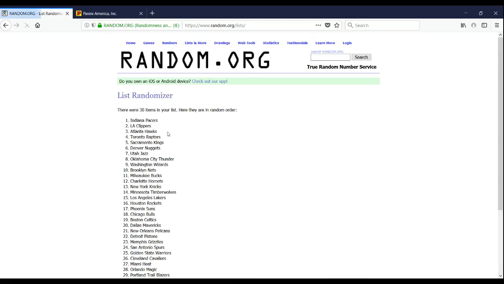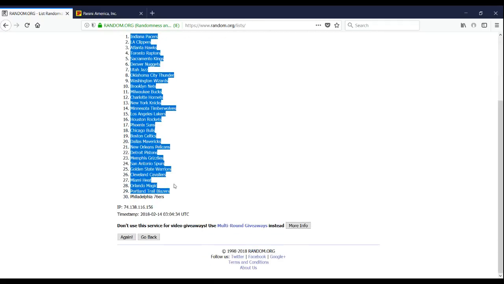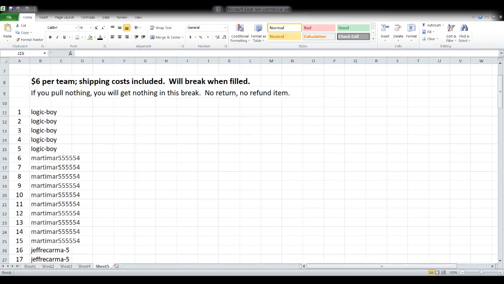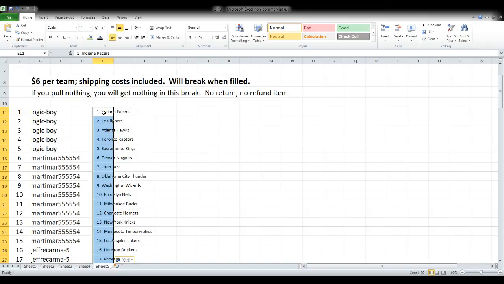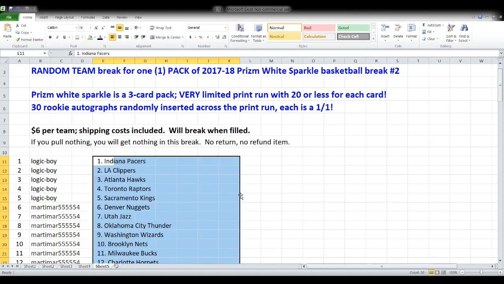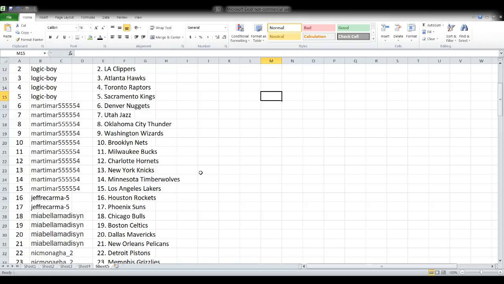So here comes our randomizing of the teams. And we're going to grab... this is the same thing that happened last time. That last team never wants to copy and paste for some reason. But maybe we got it that time, hopefully. And then basically we're just going to drop them right in here. Make them a little bit bigger so you can see them. Okay, so here are the team assignments across from each of the names.